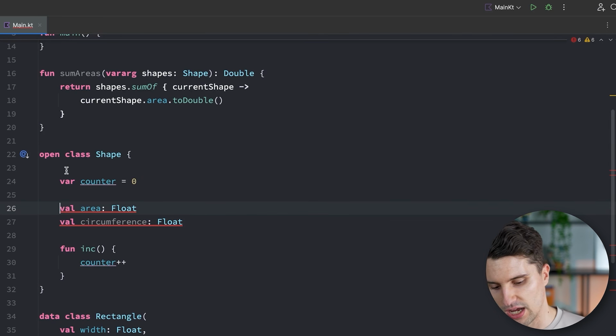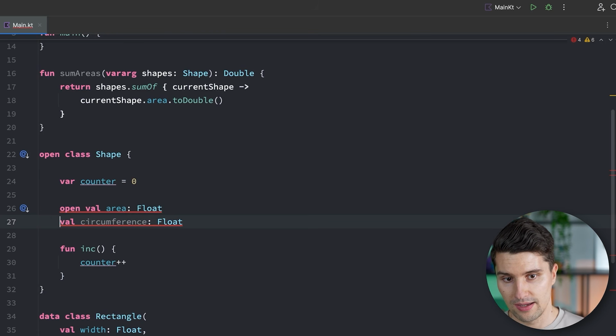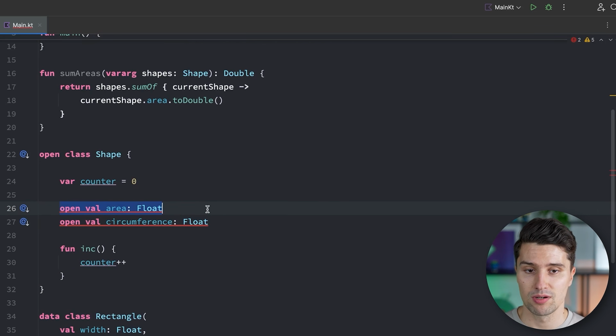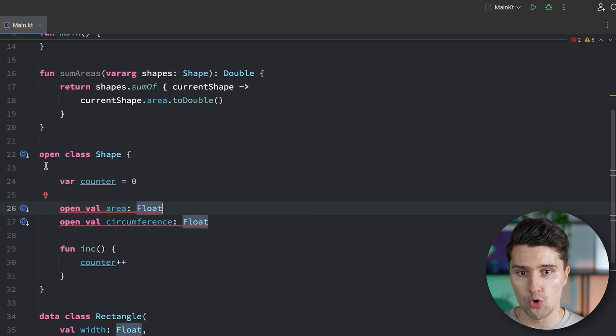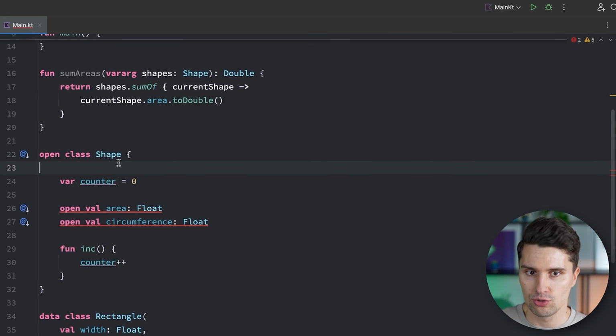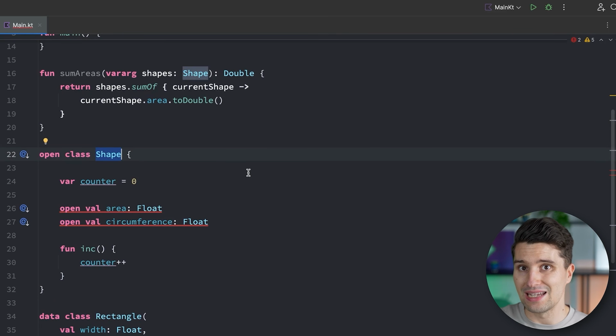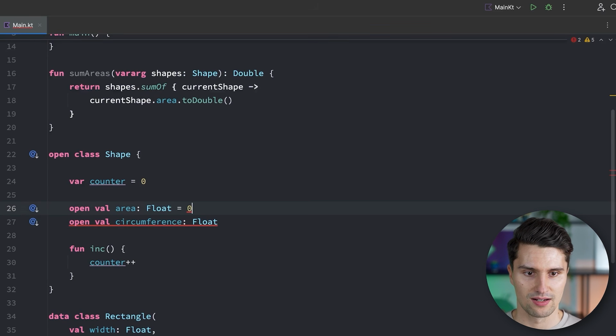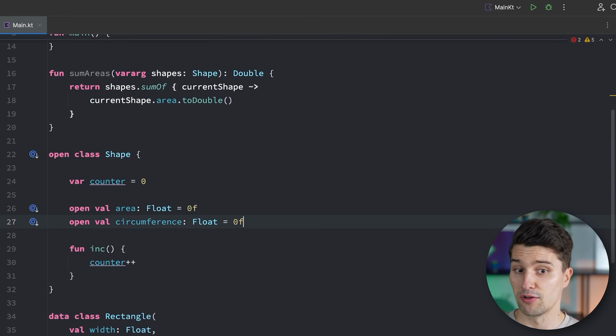And then we could say, okay, we actually have an open val area and an open val circumference, but we still get an error because we do need to provide a valid implementation here in the parent class already. Open just means, okay, we can inherit from that, but it also means it's not forbidden to create an instance of this shape itself. So it wouldn't make any sense in this case because we can't just have a shape. We always have to have a specific shape, a rectangle, a circle, some kind of polygon or so. But just that you have heard this once, that this open keyword exists, we would need to provide a default implementation here. Let's say 0f, for example, and then it wouldn't complain anymore.